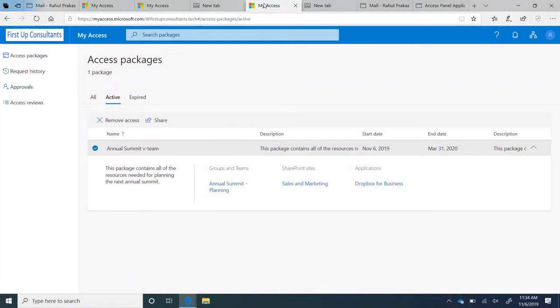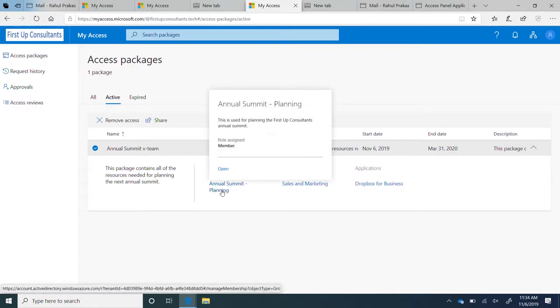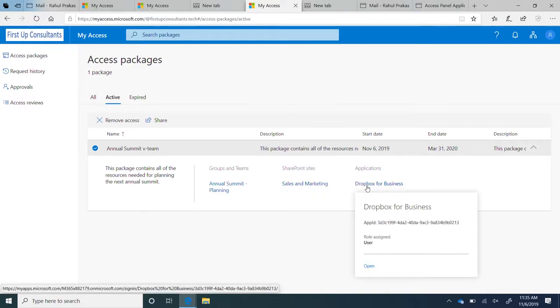And then back to me. I get an email notification which will tell me that my access to this access package has been approved. I click into it, which takes me to myaccess.microsoft.com. And here I see that I have been approved an access package. The package contains all the resources I need. Again, now I can see that there's these different groups and teams that I have been given access to, SharePoint sites, and more importantly, third-party SaaS applications. And right from here, I can go in and view all the resources that I have been granted access to, and I can launch them directly from this UX.